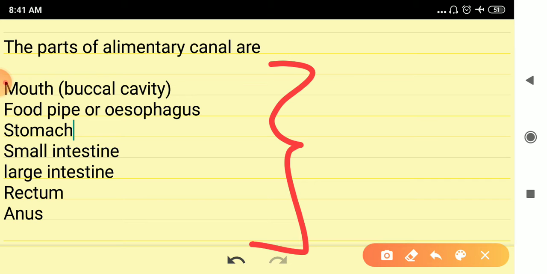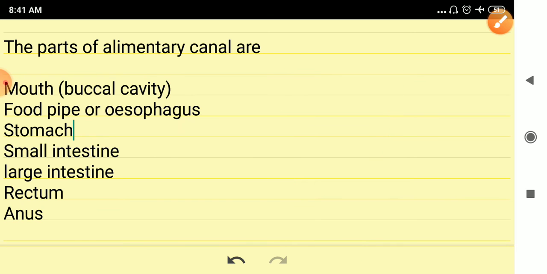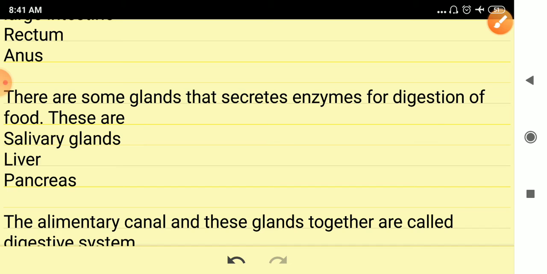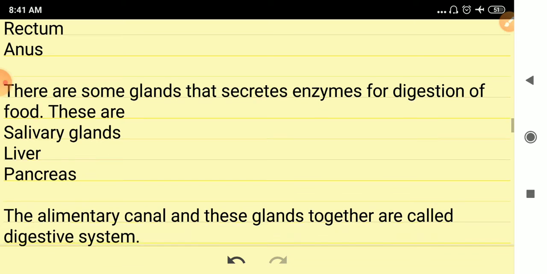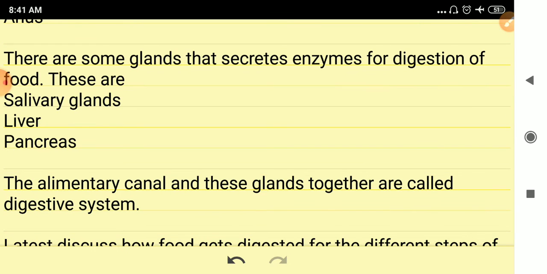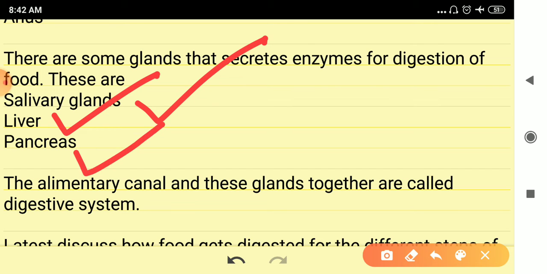Apart from the alimentary canal, there are some glands also associated with the digestive system, and those glands secrete enzymes for the digestion of food. These are the salivary glands, liver, and pancreas. These three glands secrete digestive enzymes. Those digestive enzymes are used to digest the food. Apart from these glands, the stomach and small intestine also secrete enzymes for digestion of food.